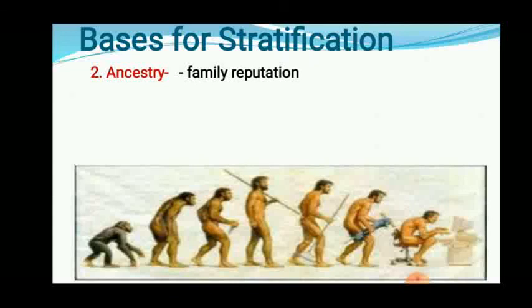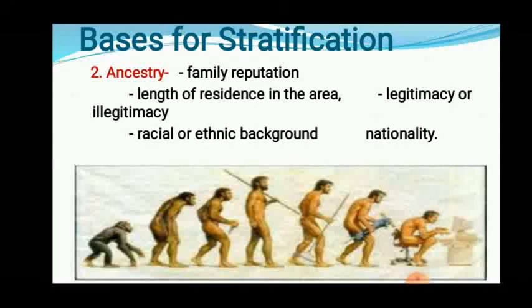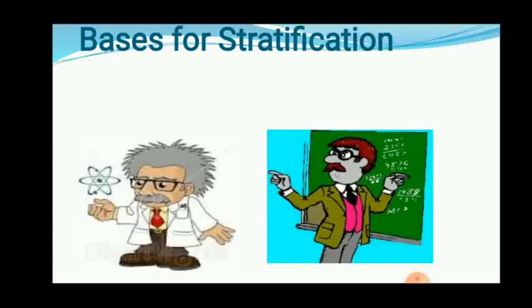Then ancestry. Ancestry means family reputation, ancestors, from which family you are. The length of residence in that particular area, legitimacy, also the racial or ethnic background, the nationality we follow. So that plays a role in stratification. For example, you are Indian, they are foreigners, they are European. Likewise, you are going to be classified in the society. Black people, white people, that is ancestry.